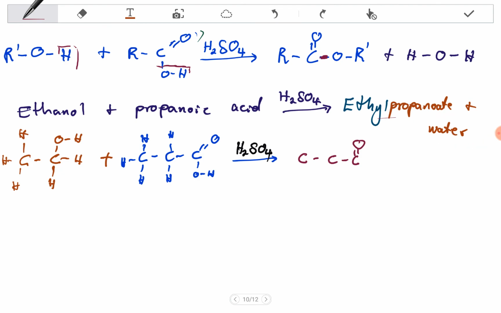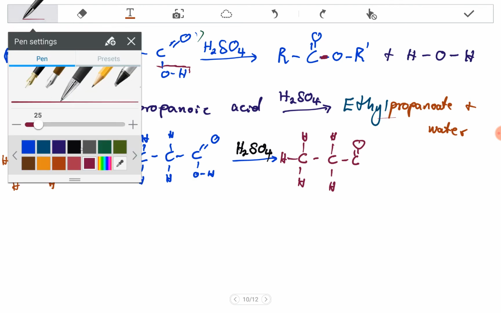You add the rest as it is, with hydrogens on the other carbons. This is the carboxylic part, which gives us the propanoate.